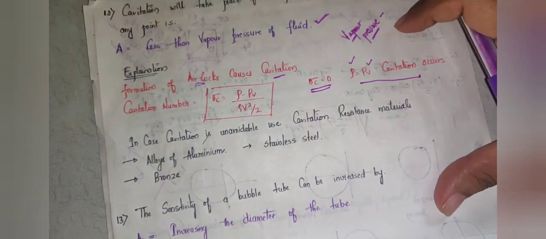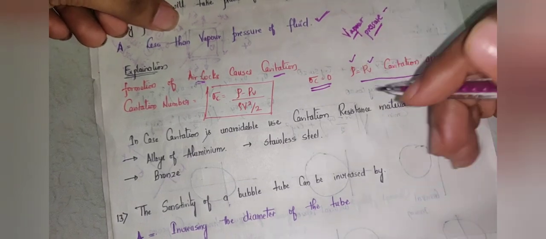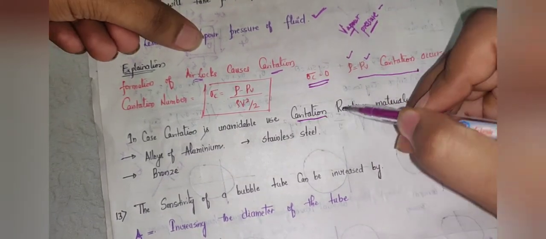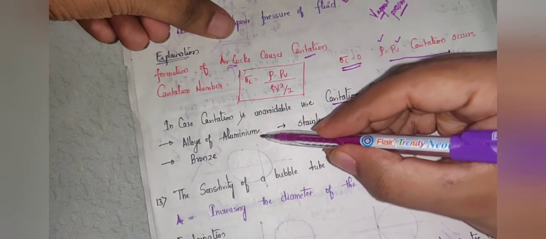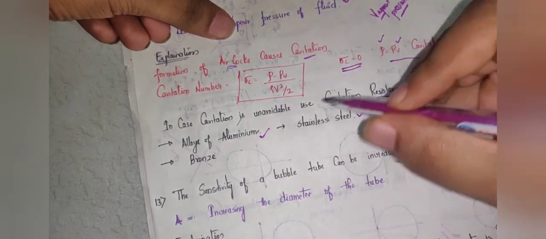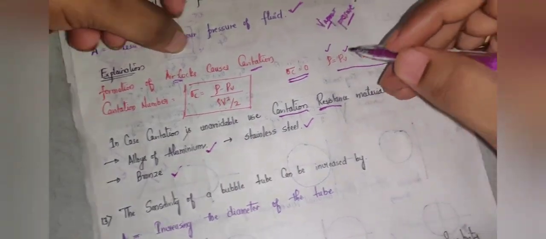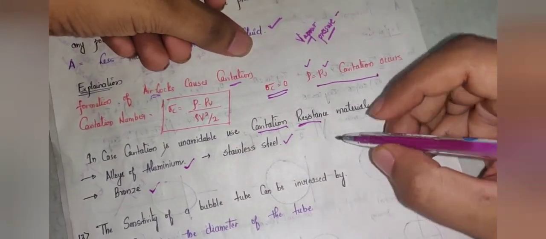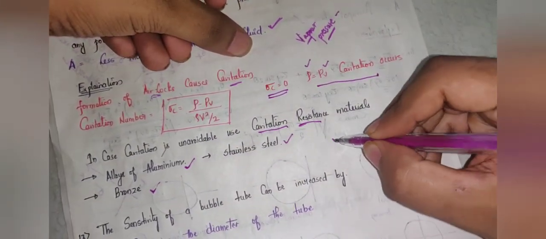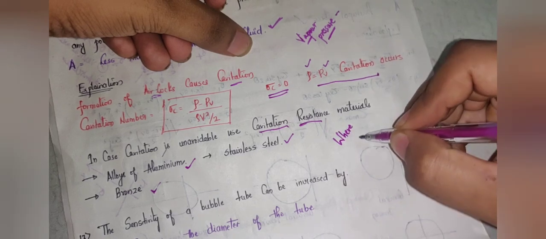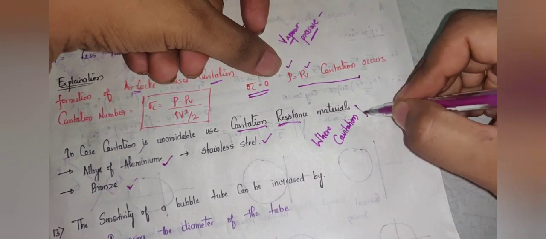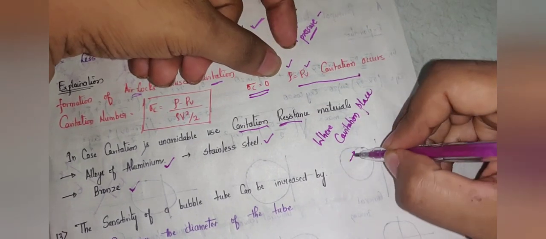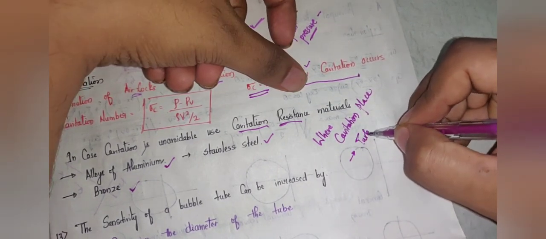Now the questions related to cavitation may be, what are the materials used for cavitation resistance? They are alloys of aluminum, stainless steel and bronze. One more question you have to look at is where cavitation takes place. I'll tell you one point: it takes place at the turbine exit.